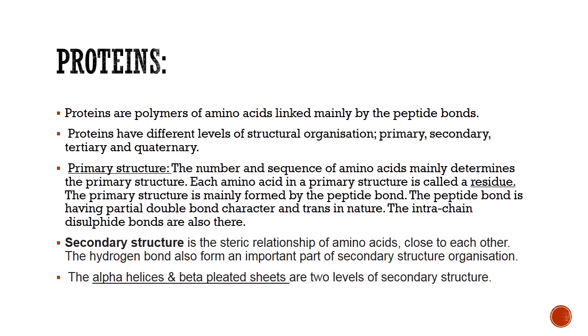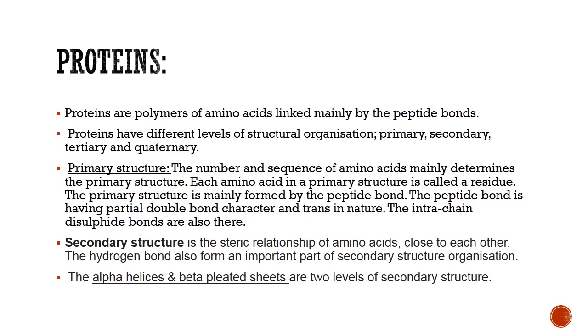Proteins have different levels of structural organization. These are mainly primary structure, secondary structure, tertiary structure, and quaternary structure. The number and sequence of amino acids mainly determines the primary structure. Each amino acid in a primary structure is called a residue. The primary structure is mainly formed by the peptide bond.